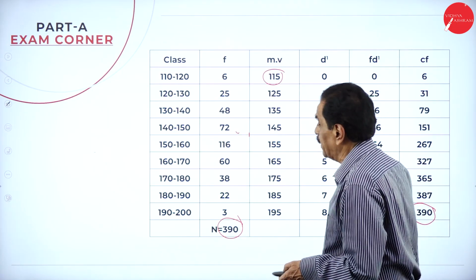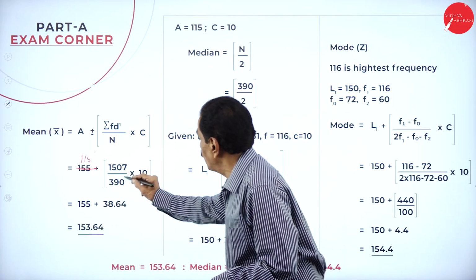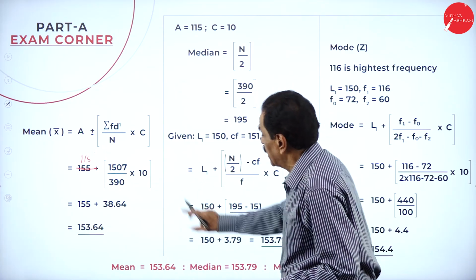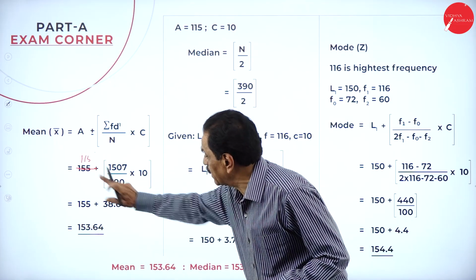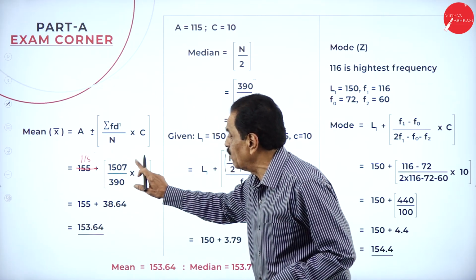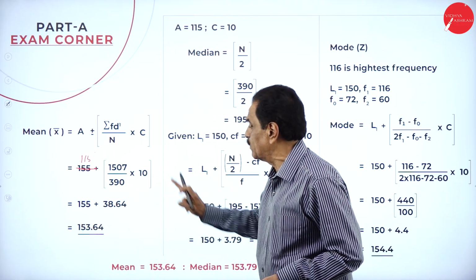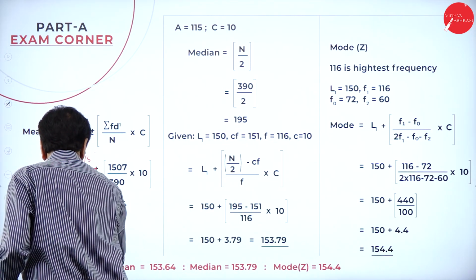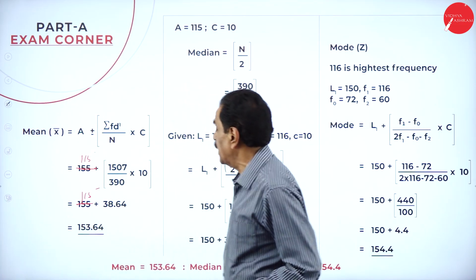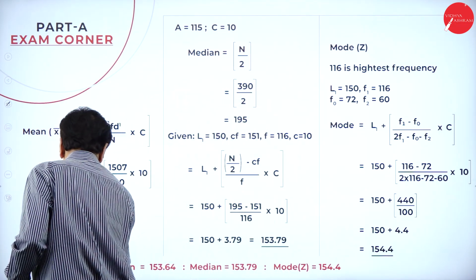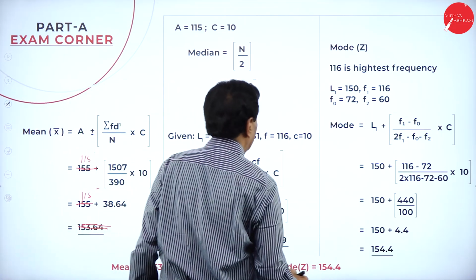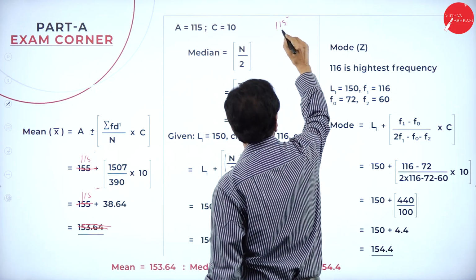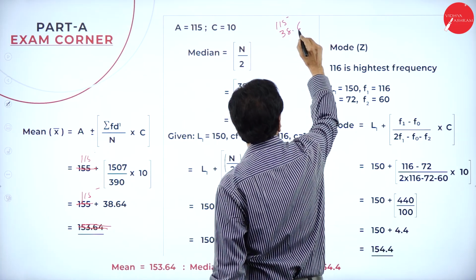What is sigma fd dash? 1507 divided by 390 into 10. 10 is the class interval. Your assumption is 115. If you simplify, this is 115 plus 38.64.